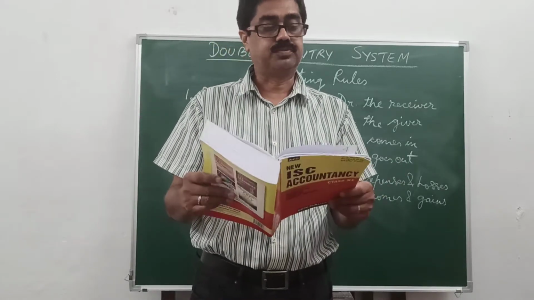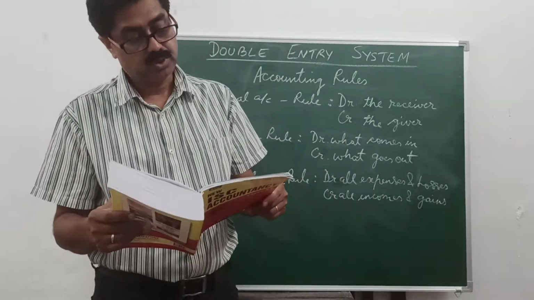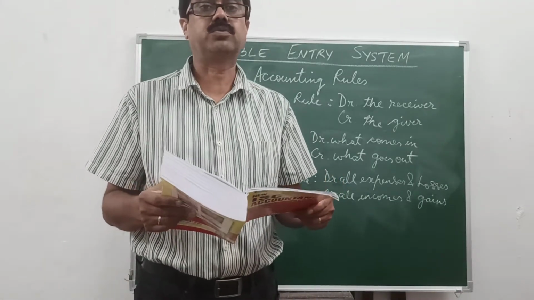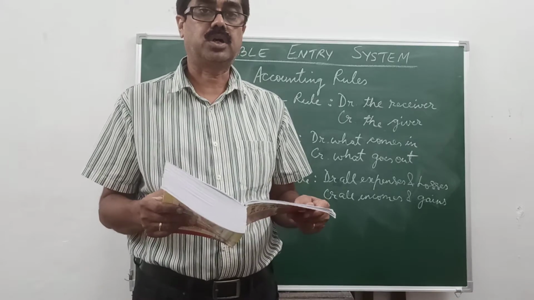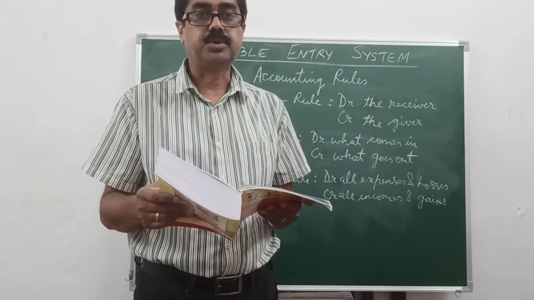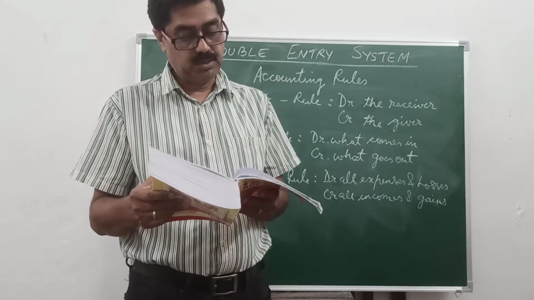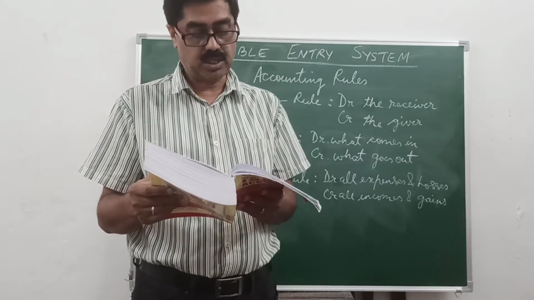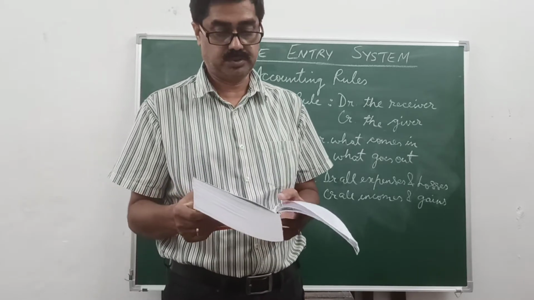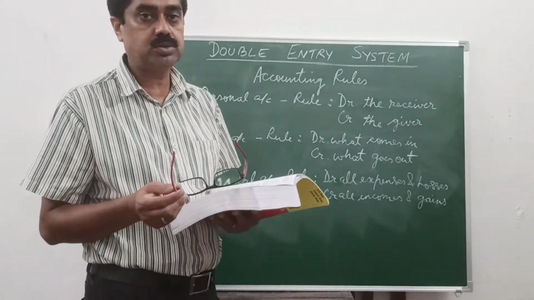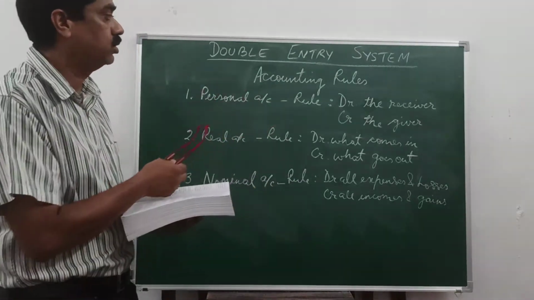On page 4.2, we have the classification of accounts or types of accounts. There are two types of accounts basically, personal accounts and impersonal accounts. Impersonal accounts is further divided into real accounts and nominal accounts. Now I will take up each one of them and also tell you the rules for accounting as I have written on the board.